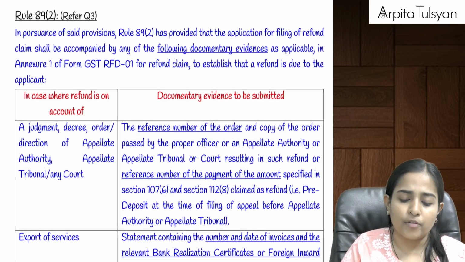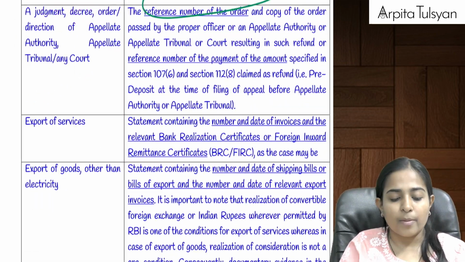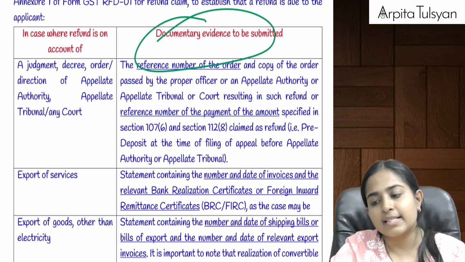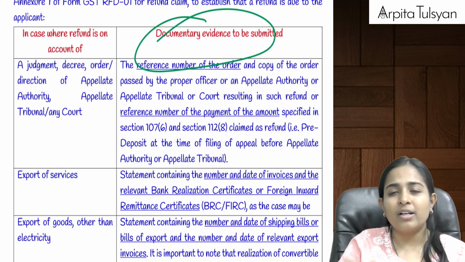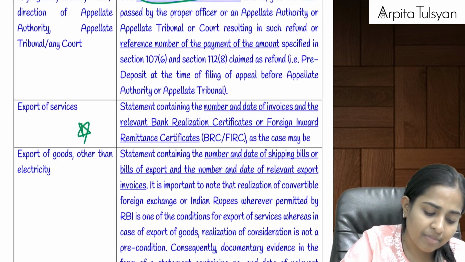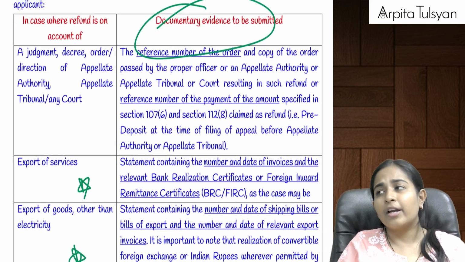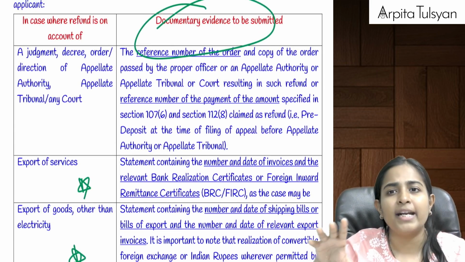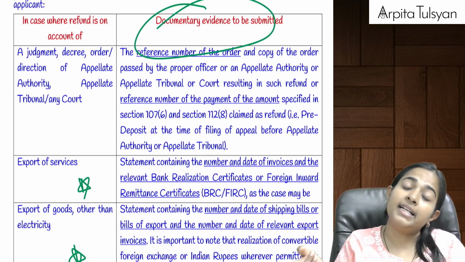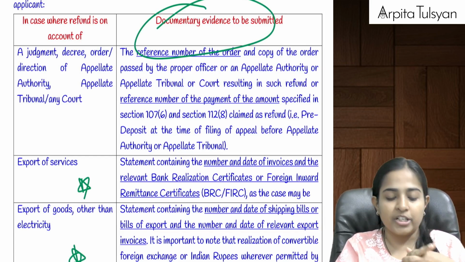Along with this principle of unjust enrichment, you were required to submit the documentary evidence. What documentary evidence you are required to submit is given in this rule number 89.2. I am not taking up this in the revision because this is one time read. Only 3 things I am going to take up here: export of services, export of goods, and the last point. Otherwise normally, whenever you are submitting any refund application, the supporting documents, a statement which contains the details of invoice, not invoices, but it contains the details of your invoice number, invoice amount, and all those things will be submitted on the GST portal.